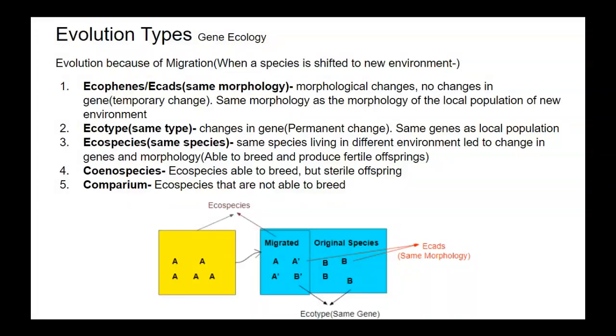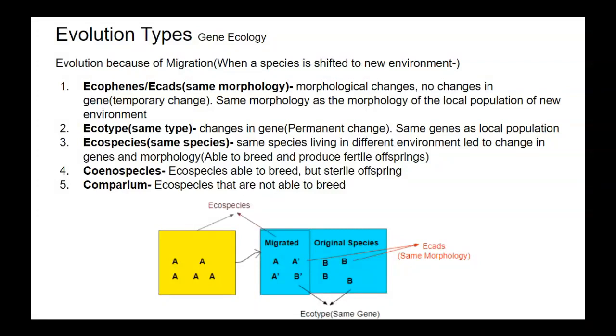Then coenospecies: in coenospecies, eco-species are able to breed, but offspring are sterile. Then the fifth one is comparium. Comparia are those eco-species that are not able to breed at all.